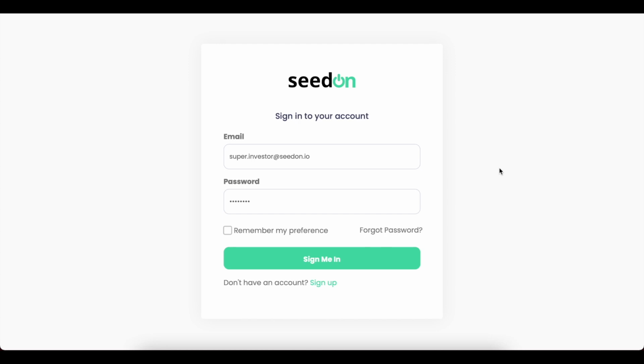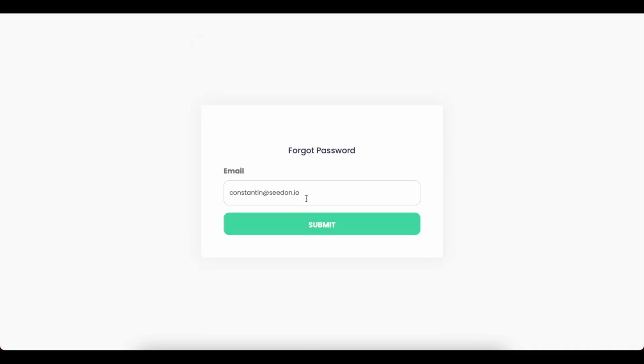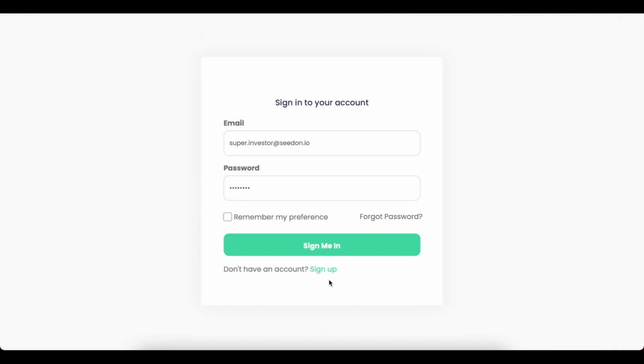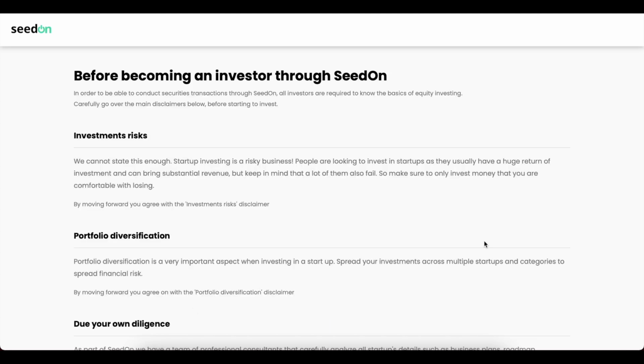So we have the login form. Here we have the email and the password. We can also select to remember the credentials or not. We can also click on forgot password, so we can send an email to ourselves just to reset the account. We also have the sign up, and let's just go ahead and sign in. Logging in, this is the screen that investors are going to be seeing.